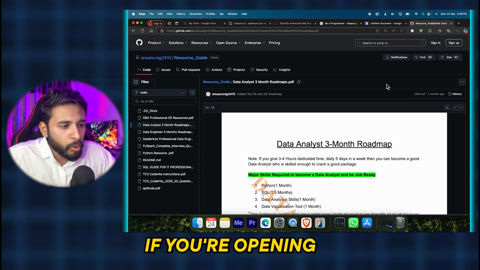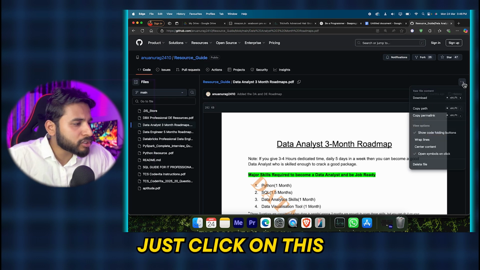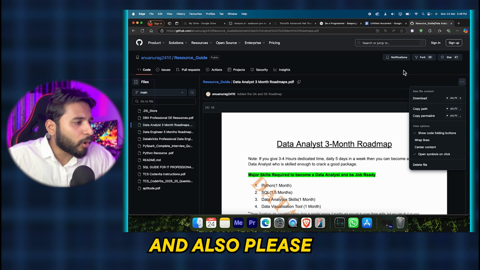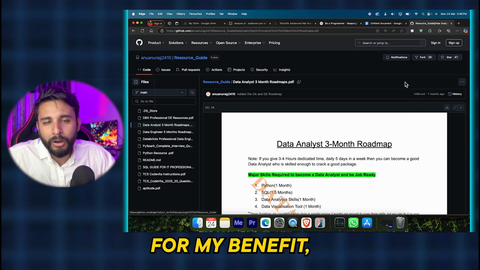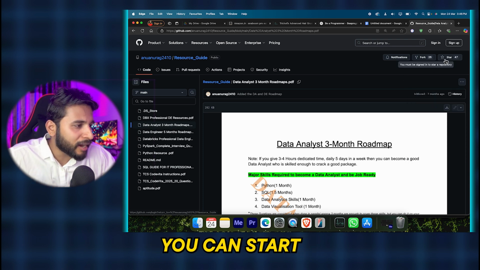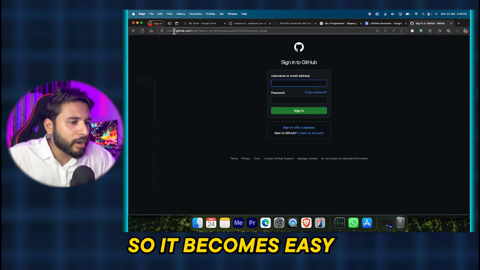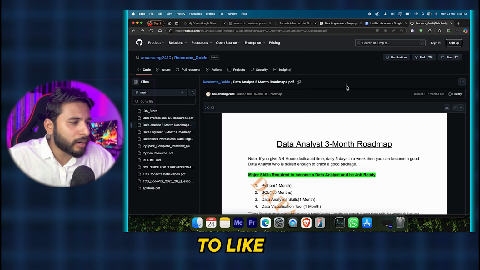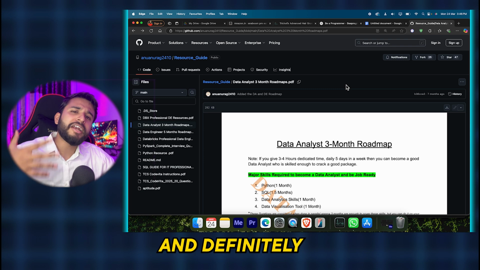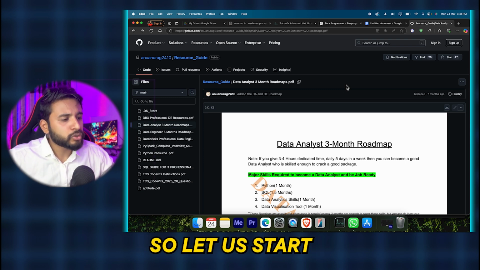How to get this? If you're opening it on mobile or a laptop, just click on this and download it. And also, for my benefit, you can star it like this and also fork it, so it gets a higher rank and can be helpful for many people. So let's start with the things.